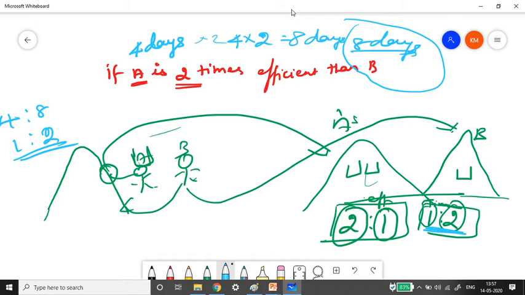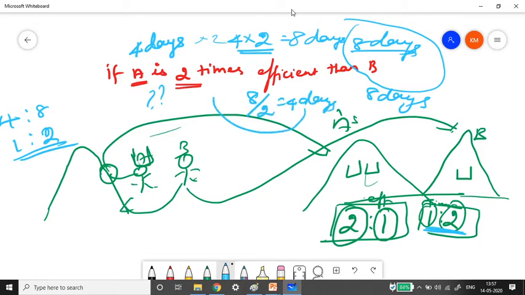Okay, suppose they have given that B does the work in 8 days and A is 2 times efficient than B. Then in how many days will A do the work? How will you solve? It is easy, right? Here we multiplied, so here we will obviously divide. 8 divided by 2 equals 4. 4 days, that's it.